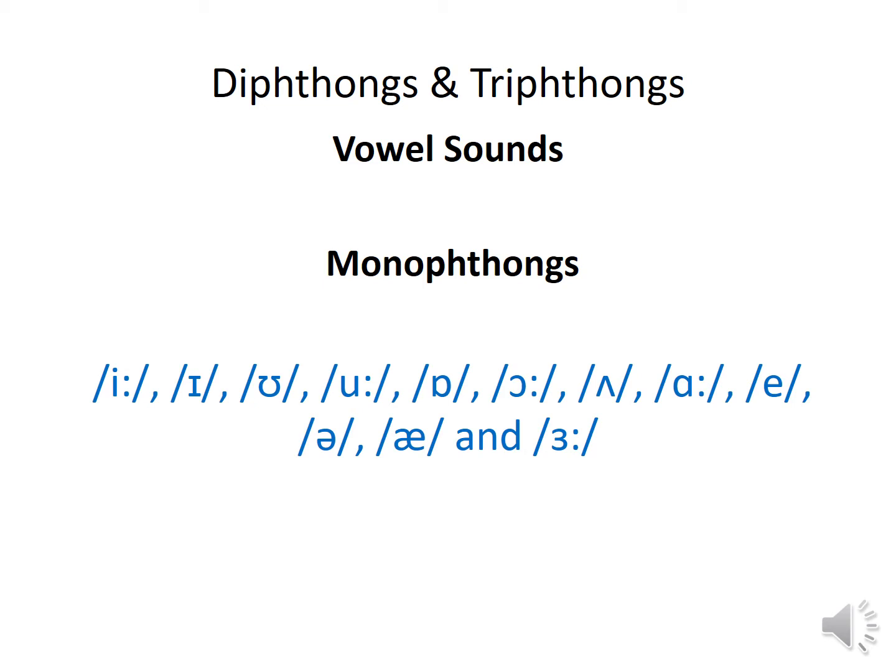So we can define vowel sounds in this way: when the sound is produced without any obstruction of the air in our vocal tract, in our mouth, it means these are the vowel sounds. And almost all vowel sounds are voiced sounds, right?